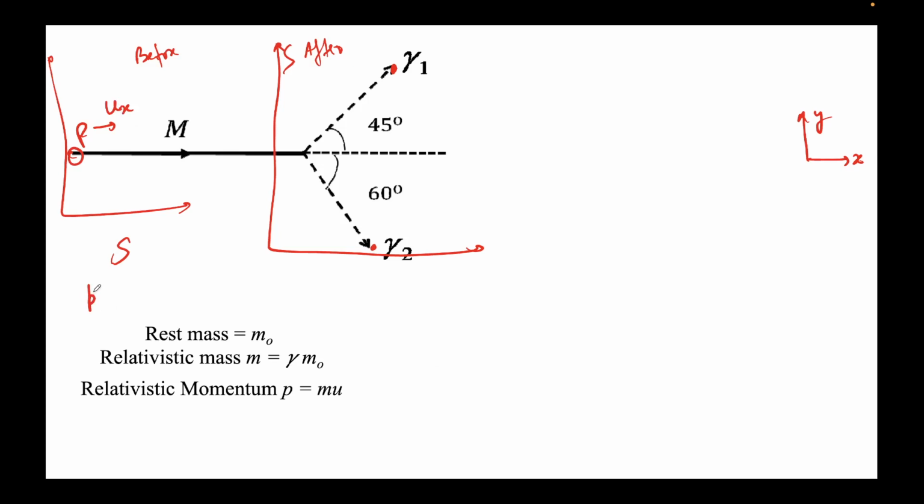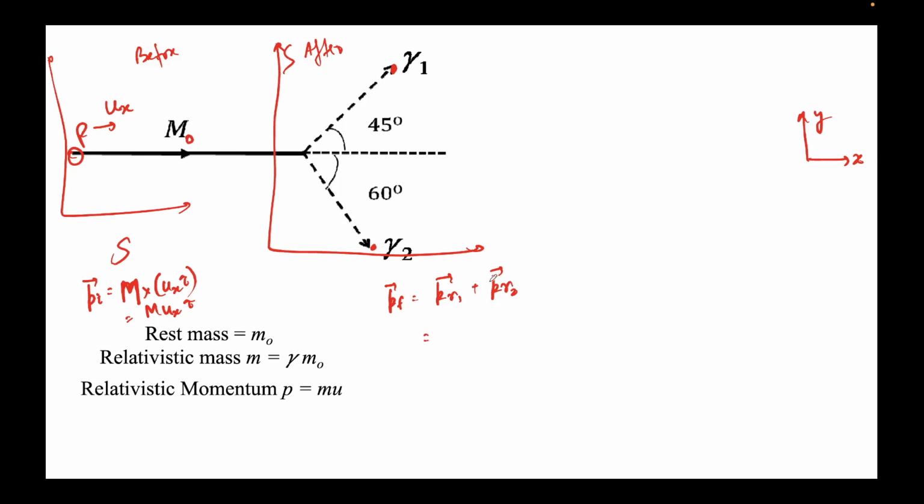So P initial is a vector, so it will be m times, whatever the mass, let's call this capital M. Note that this is the rest mass here, so let me denote it by m naught so that I don't confuse. This is the relativistic mass m times its velocity, in this case u x i cap. So initial momentum would be m u x i cap. Okay, let's talk about the final momentum, p f. It will be p of gamma 1 plus p of gamma 2.